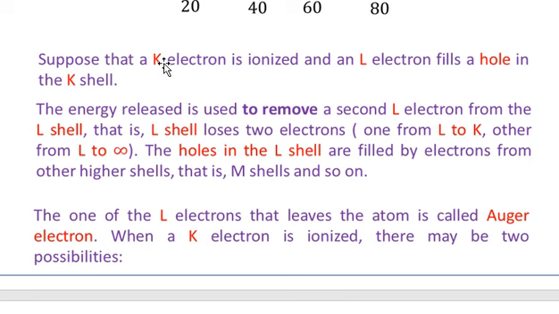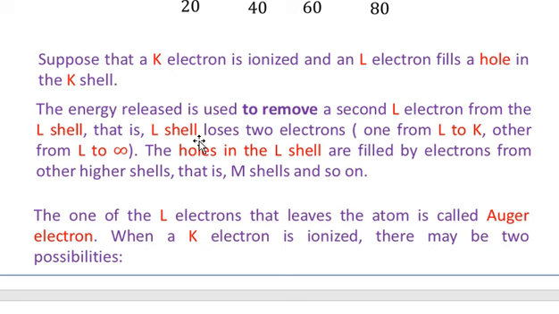In that process, the binding energy, which is the difference between the energy of the electron in the L shell and the energy of the electron in the K shell, is released in the form of a quantum of light. But that quantum of light is not released, because it is absorbed by another L electron, and that L electron is ionized. So you see that we shall not observe any light emission in this process. This process is referred to as non-radiative decay. And the L electron which is removed from the atom is referred to as the Auger electron.